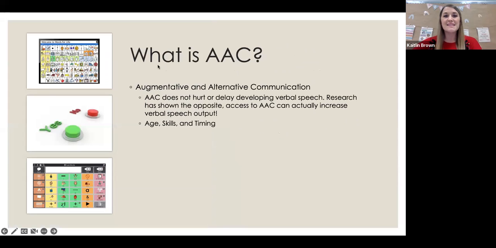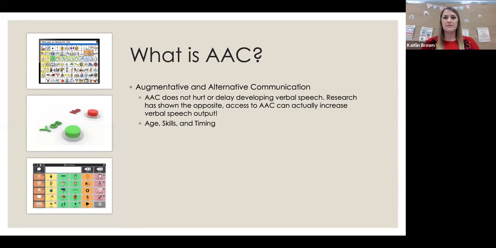Perfect. And some of this we'll talk about as we go too. Okay. So the first thing, again, very brief. What is AAC? Most of y'all are familiar with this, but some people don't know what the acronym stands for. It's augmentative and alternative communication. That augmentative is where we're supplementing that communication. So for example, if we have an individual who is able to use single words, but they're not able to engage in conversation, or they struggle with answering open-ended questions, using some form of AAC might be beneficial for them because that aids them in their communication.